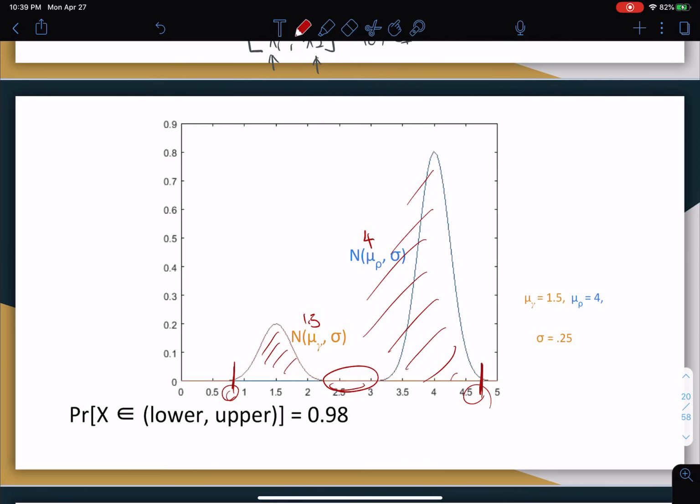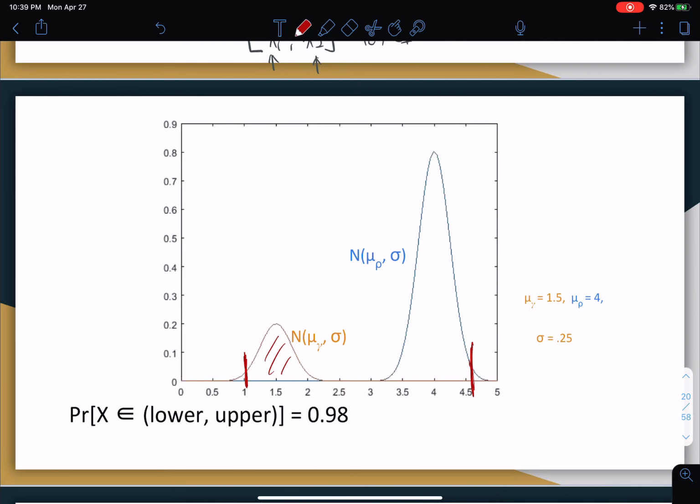Perhaps even shorter. But this is a geometric point of view of looking at this. So geometrically speaking, our values are going to be somewhere along here and somewhere along here. Actually, it goes all the way from 0 to infinity because Gaussians extend to infinity. But it seems like on average, if I take these two values, for example, this entire area over here will add up to 98%.